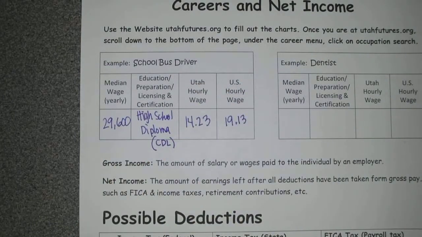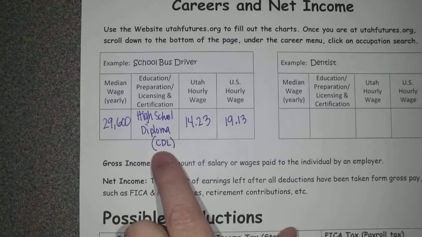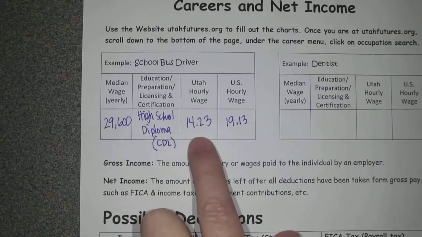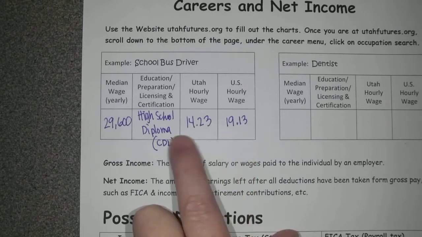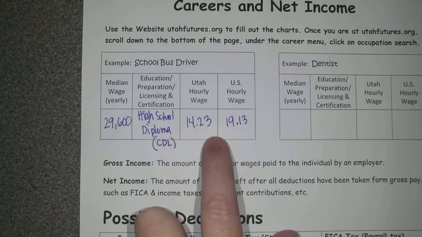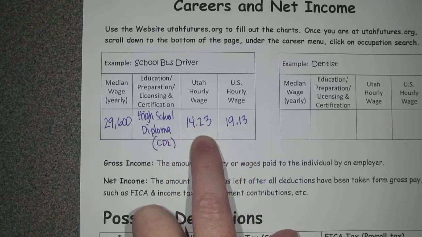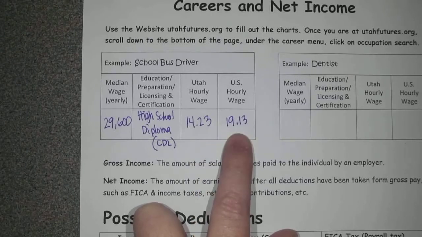Which is a special license to drive a bigger vehicle. So I'm surprised that it didn't say that there, but if you know that it requires extra stuff, put it there. The Utah wage was $14.23, and the U.S. hourly wage was $19.13. So approximately $5 less to be a bus driver in the state of Utah compared to anywhere else outside of the state of Utah.